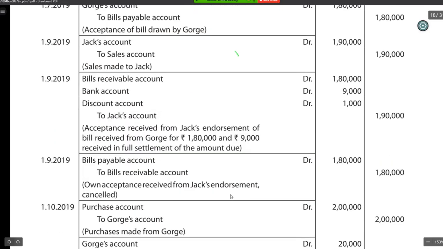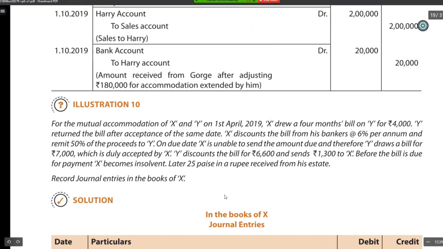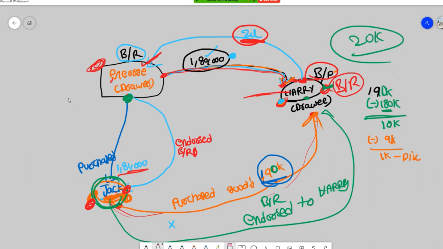Then illustration 10. This is also the same kind of question, so pay attention. For mutual accommodation, X and Y, on 1st April 2019, X drew a 4 months bill on Y for 4,000. Again, write all those things.